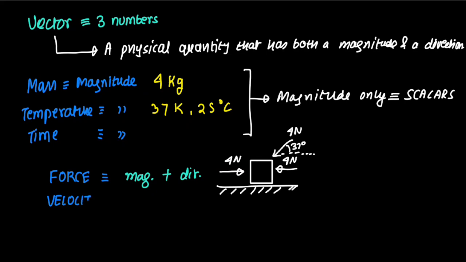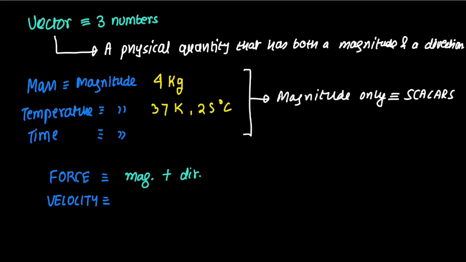Velocity, for now, you can simply define as a speed with a direction. Now, speed is a scalar quantity. Let me write it down over here. Speed in itself can be only specified by a magnitude, and therefore it is a scalar quantity, but a speed with a direction is known as a vector.